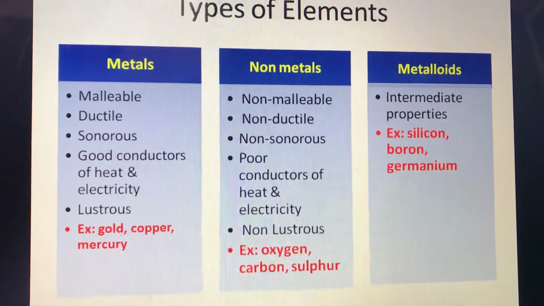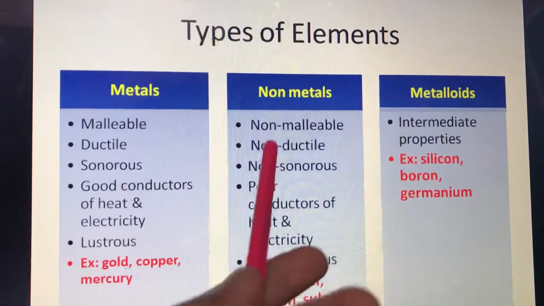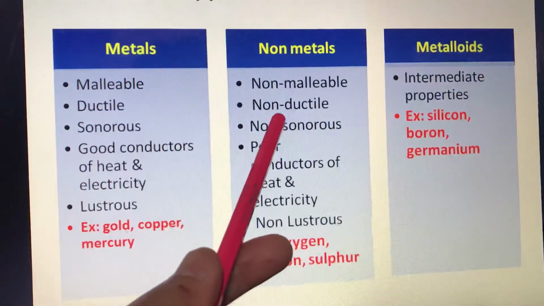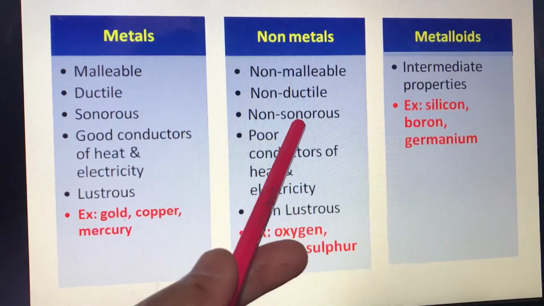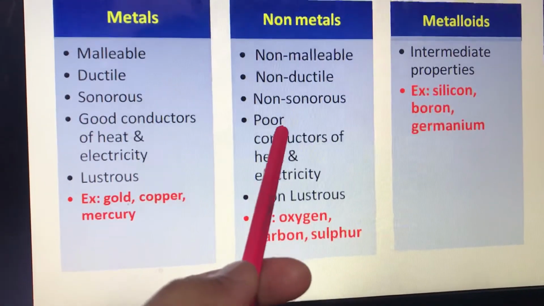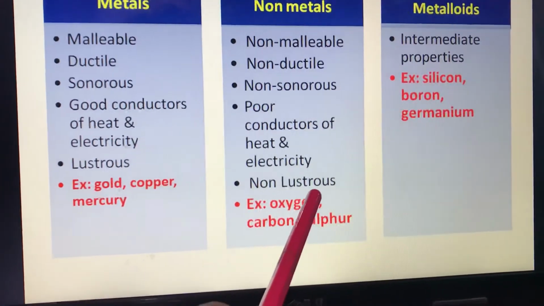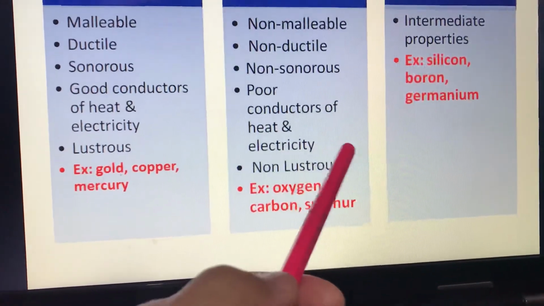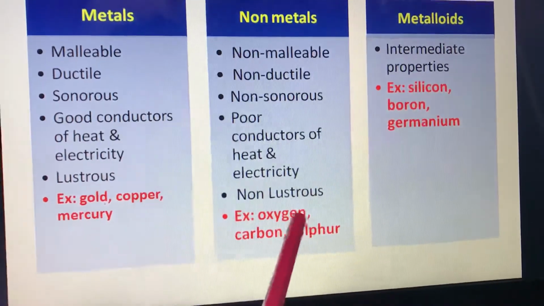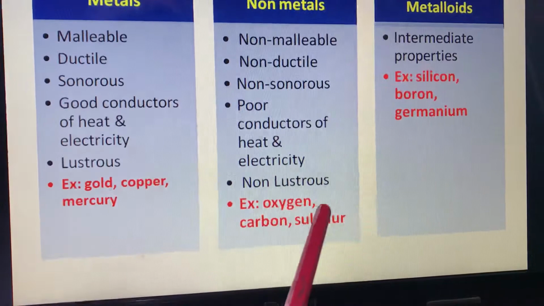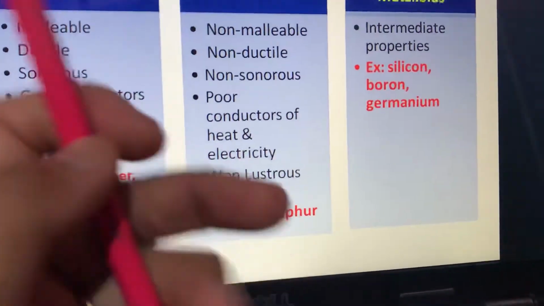Then non-metals, they are non-malleable. They cannot be converted into thin sheets or thin threads or wires. They are non-sonorous, they do not produce any type of sound when hit, and they are poor conductors of heat and electricity. And non-lustrous, they do not have any shine on them, although there are a few exceptions. Okay, we'll study about them later. Oxygen, carbon, sulfur, these are some of the examples.